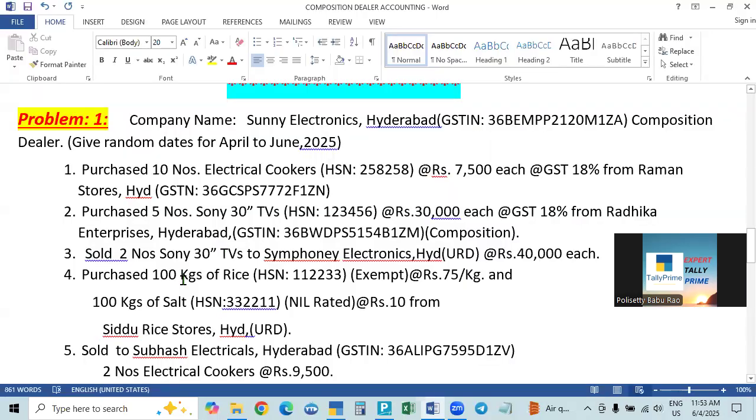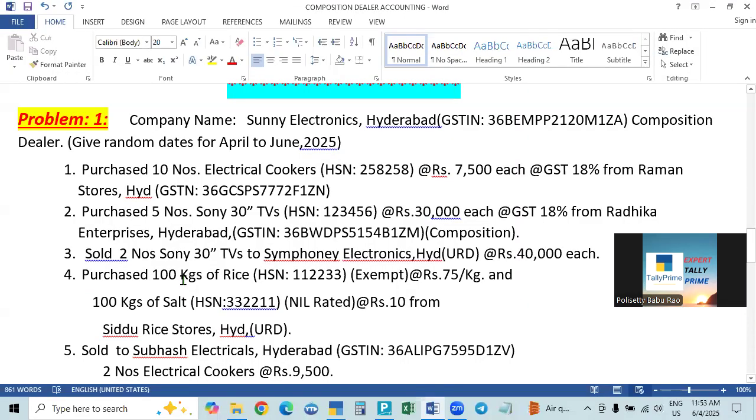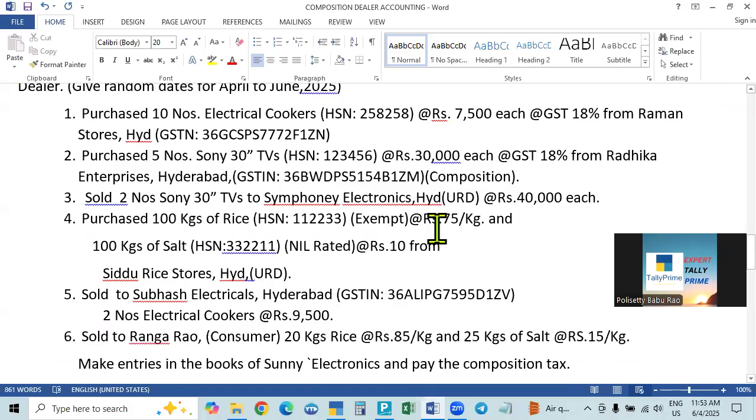So we are purchasing here. Number I will give you 1250 for example, 2nd May. So the party name is here purchased. Here we are purchasing rice and salt. Both are, the rice is exempt, salt is nil rated. So in this case, tax will not be calculated. So just like unregistered dealer and composition dealer, when you are purchasing, there will be no tax for anyone. But here it's similar to that. Exempt or there will be no tax, it will not be calculated.